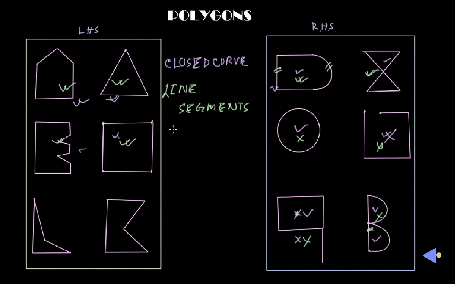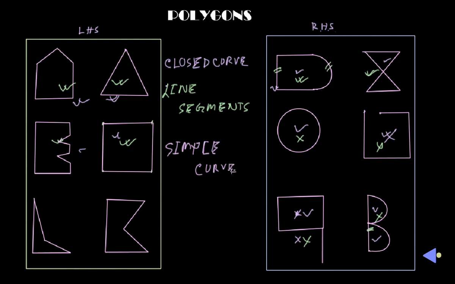Okay. So the third condition is the intersecting condition. Actually, we can say that to be a polygon there should be a simple curve. Simple means what?